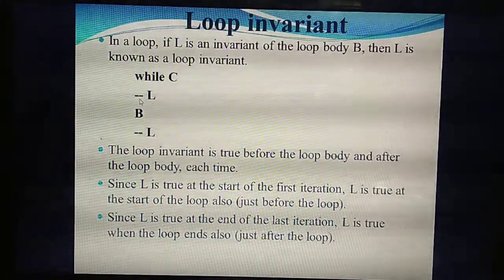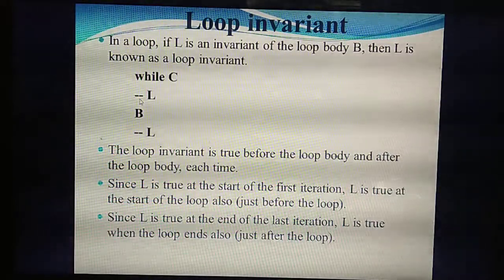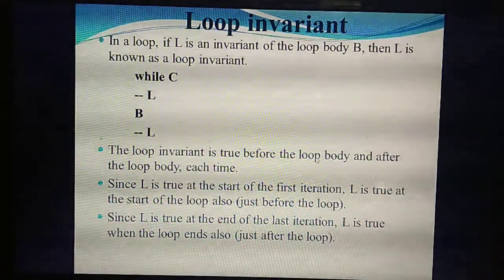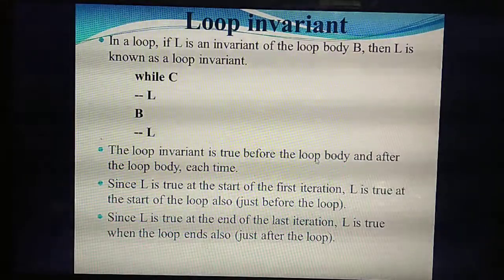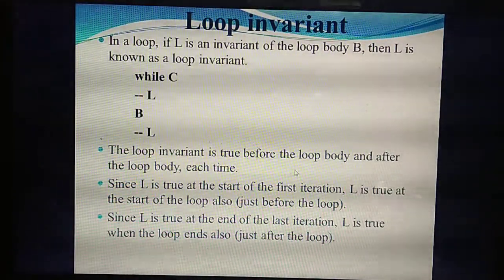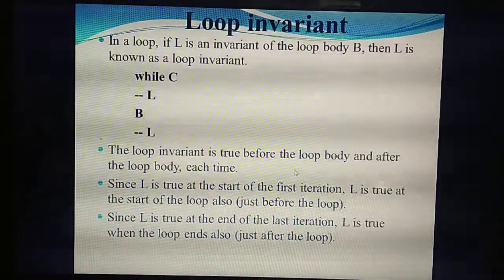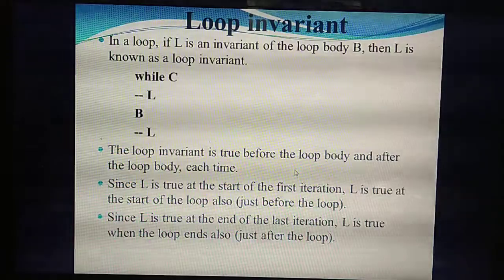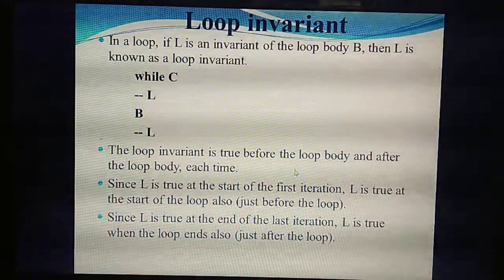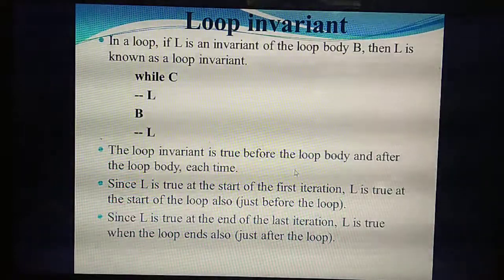Understand now? So when does the loop invariant become true? Four things, very, very important. Before the loop body it needs to be true. After the loop body it also needs to be true. And in the first iteration it becomes true, and in the last iteration it also becomes true. Then at the starting of the loop it becomes true and at the ending of the loop it becomes true.